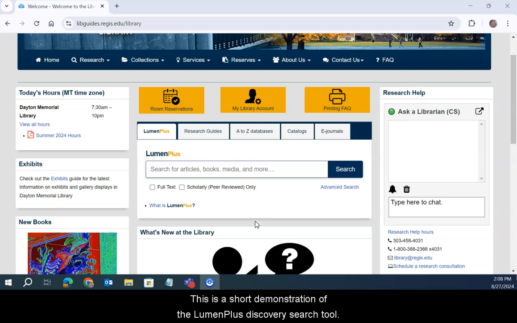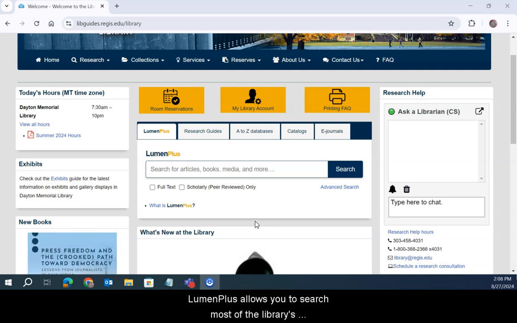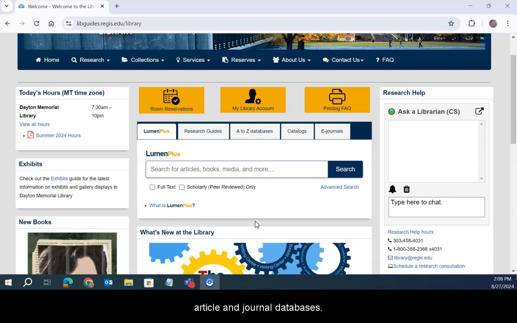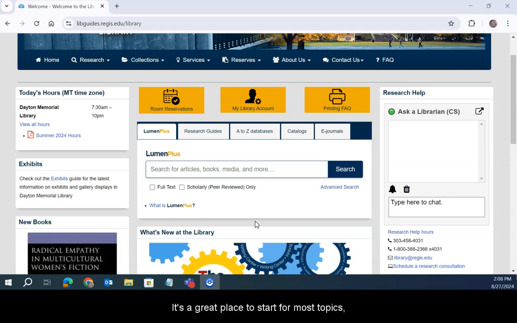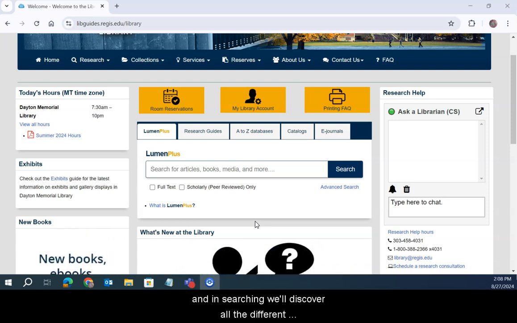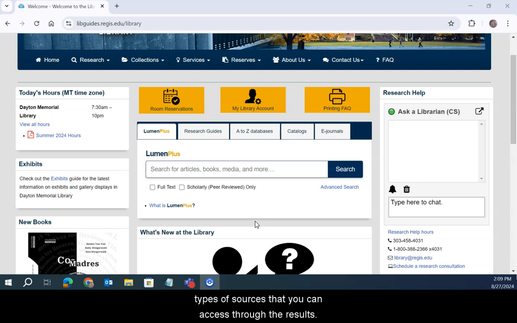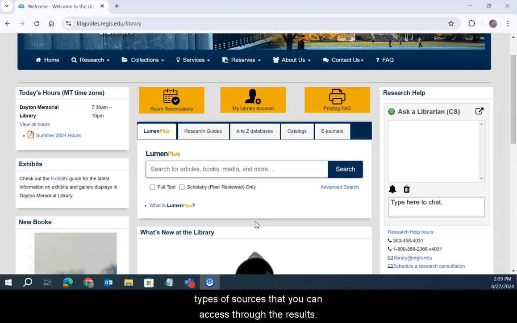This is a short demonstration of the LumenPlus Discovery Search tool. LumenPlus allows you to search most of the library's article and journal databases. It's a great place to start for most topics. And in searching, we'll discover all the different types of sources that you can access through the results.